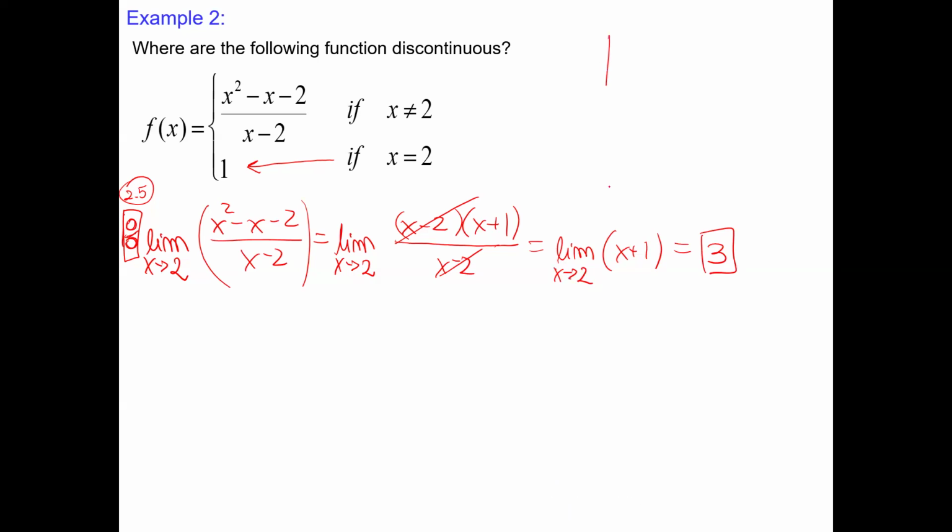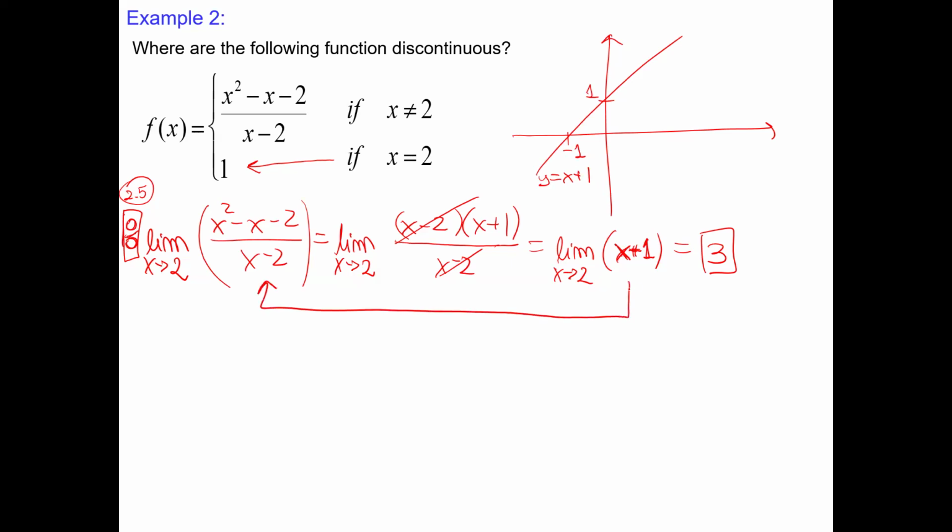Okay, I have the graph, but let me draw it. We have the function x plus 1. That means the y-intercept is 1, the x-intercept is negative 1. This function x plus 1 came from simplifying this expression. We still have to remember that this graph is not defined at 2.